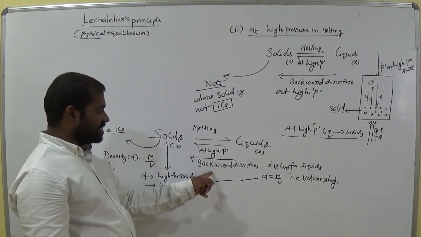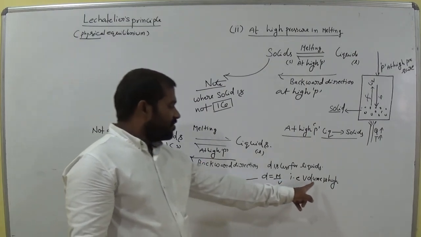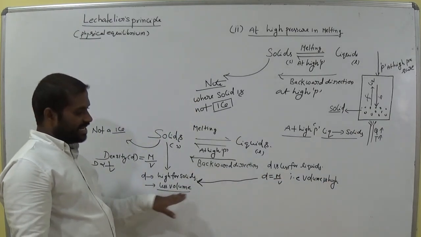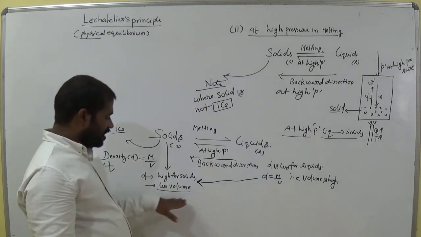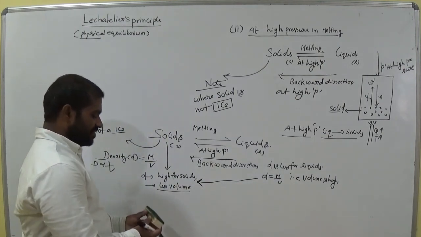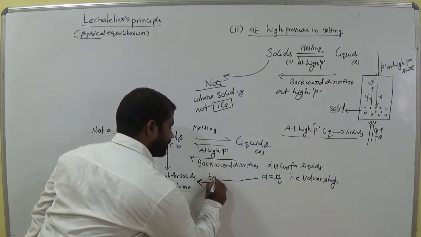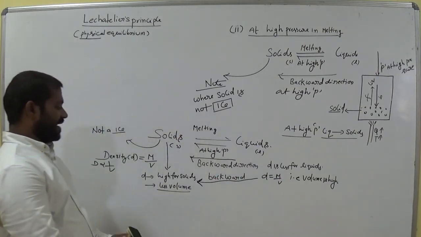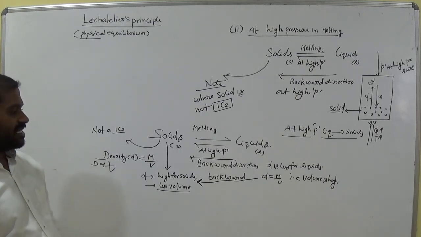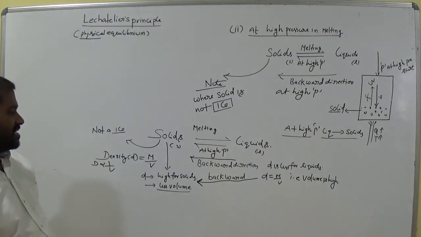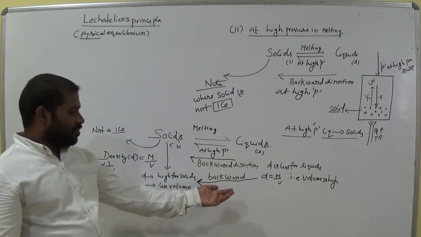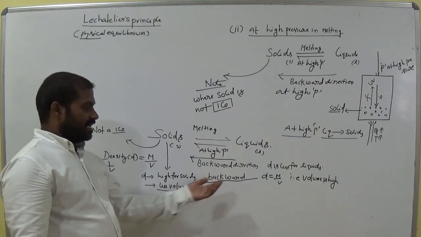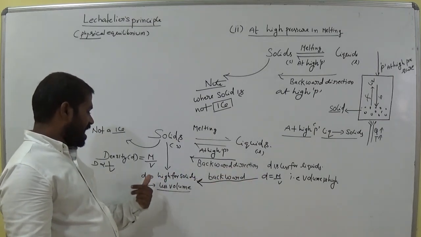So that means at high pressure the direction is volume high to volume less. That means in which direction? Backward direction. At high pressure it moves from high volume to lesser volume. That means low density to high density.